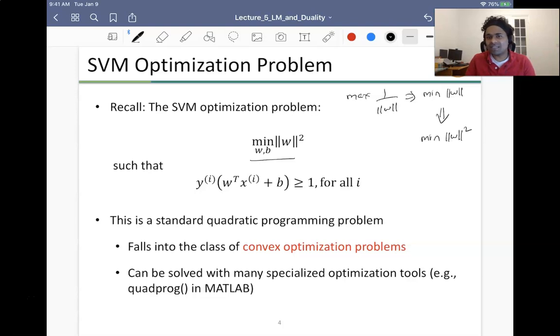They are equivalent in the sense that the argmin, the minimizer, is the same, right? It just turns out that this is an easier problem because it's a quadratic program. So you typically do minimum of norm of W squared such that this constraint is satisfied. Okay, so we solve the quadratic program. This can be solved easily.